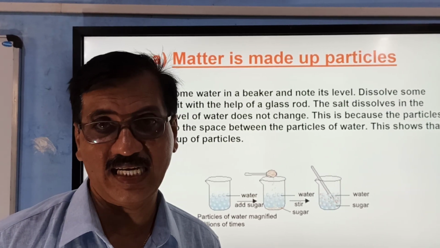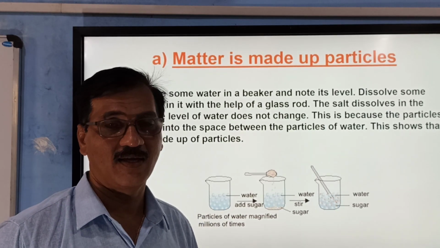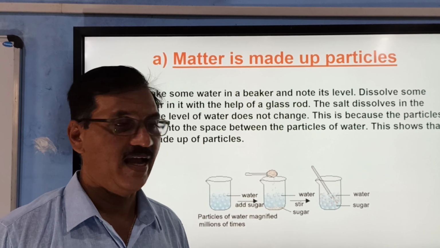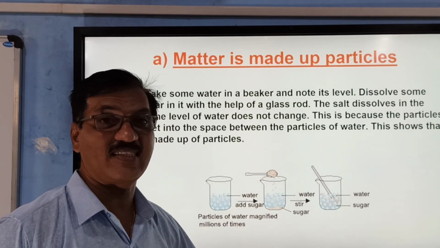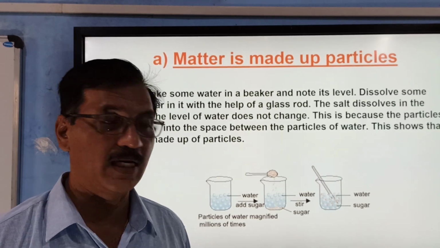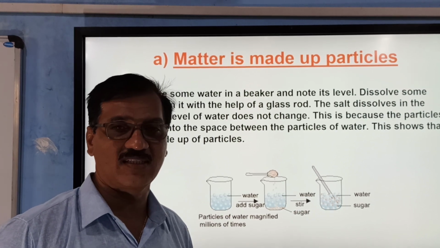No, because if you taste the water, it is still sweet. That means sugar is present. When it was in a solid state, it was giving a sweet taste, and whenever it is in this state also, it is giving the same taste. That means sugar is present. It is called the aqueous state or solution state.